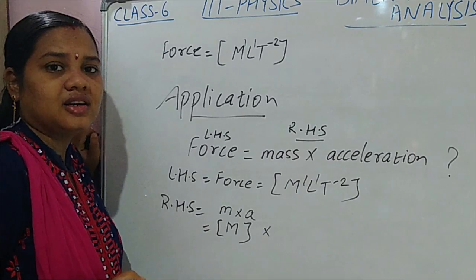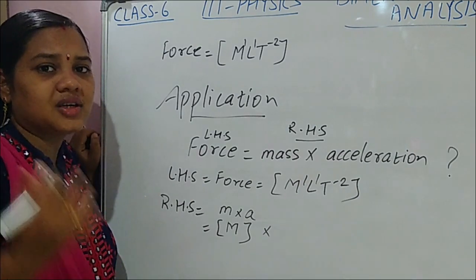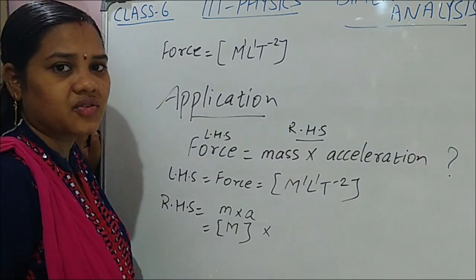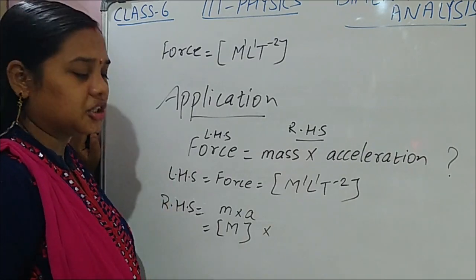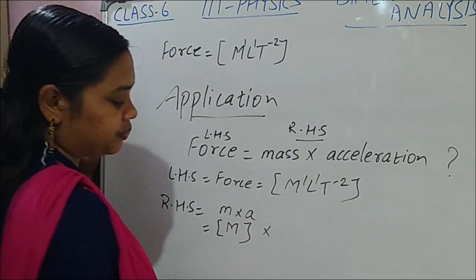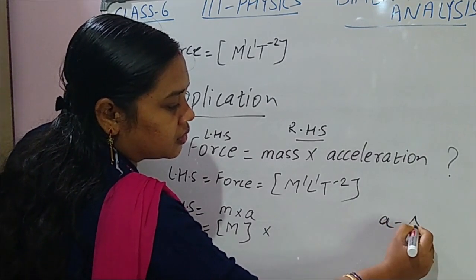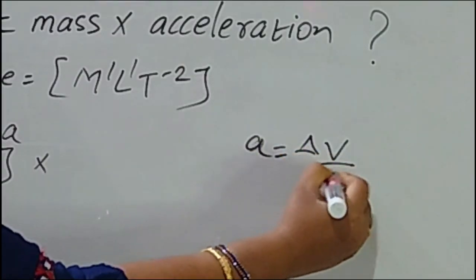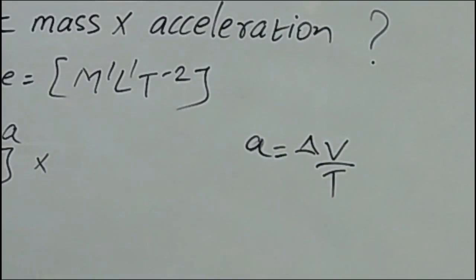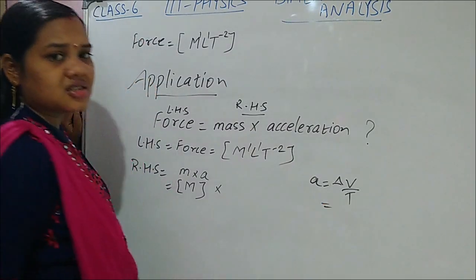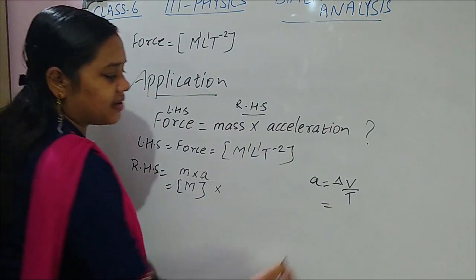Acceleration means what? Rate of change of velocity with time. How the body is changing its velocity with time. That's acceleration. So A is equal to delta V by T, change in velocity by time. Velocity is what? Displacement by time.